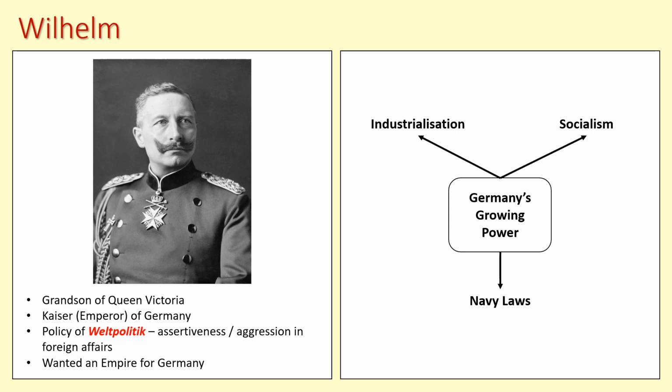Along with that growing industrial power, you also have growing calls for more workers' rights. So there's a growth of the idea of socialism, of workers, of the ordinary people of Germany actually wanting more control over what happens in their lives, and even wanting more say in what happens in Germany and their government. This is a problem for Wilhelm because he is an autocratic ruler.